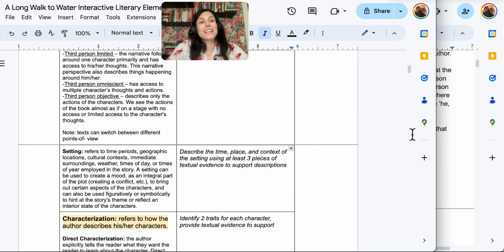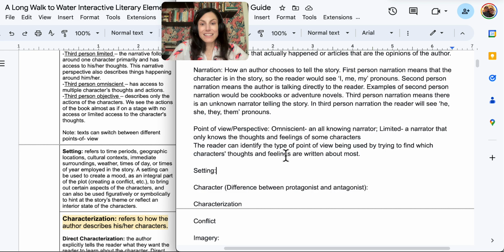The setting is going to have two different settings. So setting is always the time and place that the story is set, or that the story is taking place in. I don't like to use the word in the definition, and technically set and setting is a word. So let's say the time and place that the story is taking place. And then we can say it also has to do with your context here.